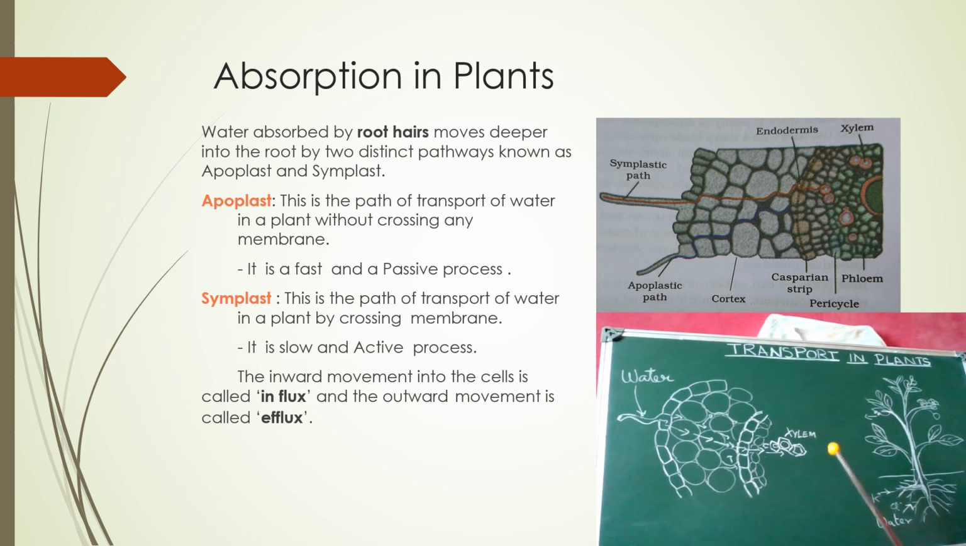The inward movement of water into the cell is called influx, and the outward movement of water is called efflux. There are two types of movements. If the water is entering into the cell, it is called influx, and if the water is coming out of the cell, it is called efflux. So these are the two pathways through which the water is entering into the root cells, apoplast and symplast.